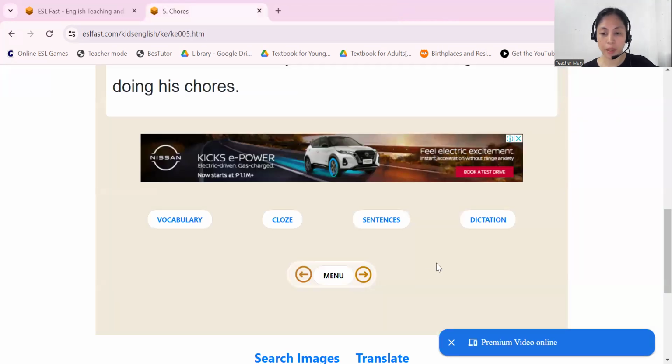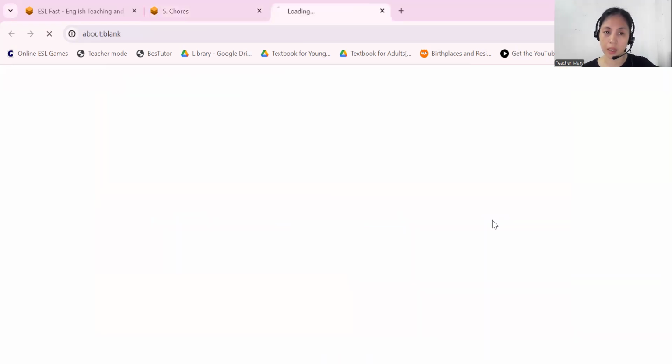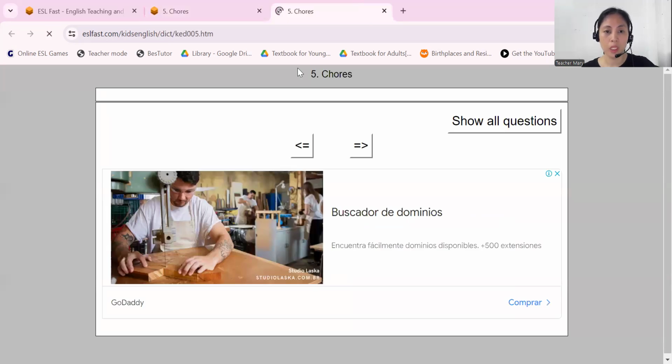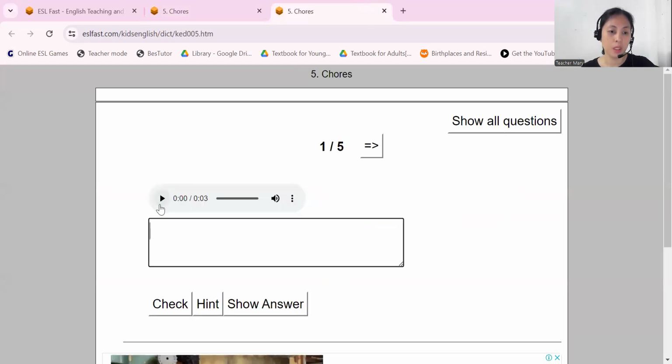For the listening part, listening is one of the important areas in achieving English fluency. So it's very important to develop our kids' listening skills. What you need to do is click this button.